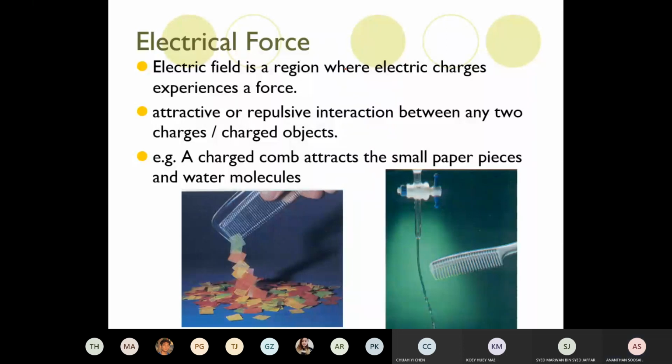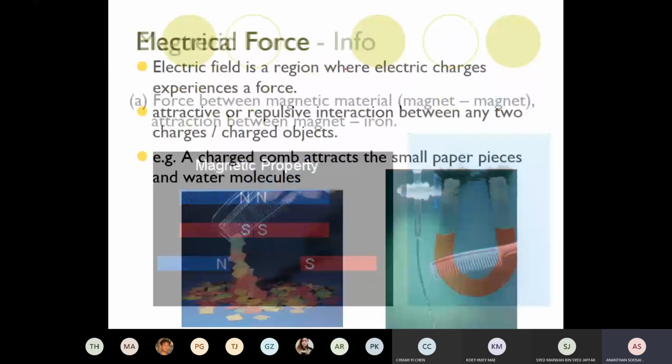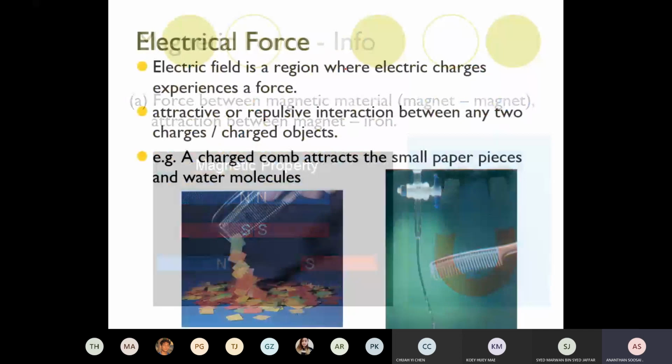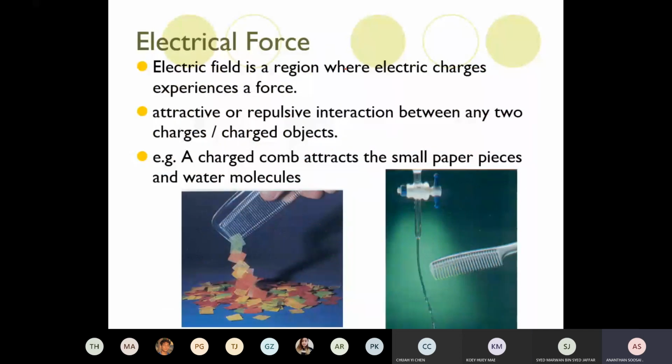So electric force is caused by the electric field. If you don't have an electric field, what problem are you going to face? What machine works based on electric field?